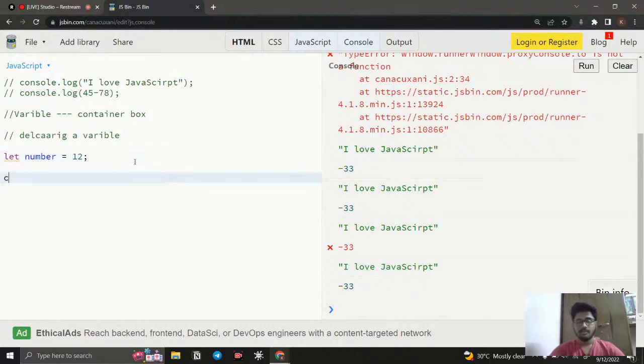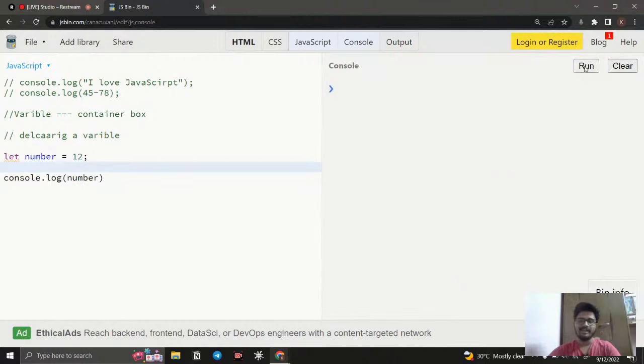For example, how can we call this? We have console.log, and whatever we put inside this log method will be displayed. So I'm just going to call number inside it. Then in the place of the call, the number will be displayed. The variable is a box containing the value 12, so that is displayed in our console. I clear it, I run it, and you can see 12 is displayed. So this is a way of storing values, and we can use it for further reference.